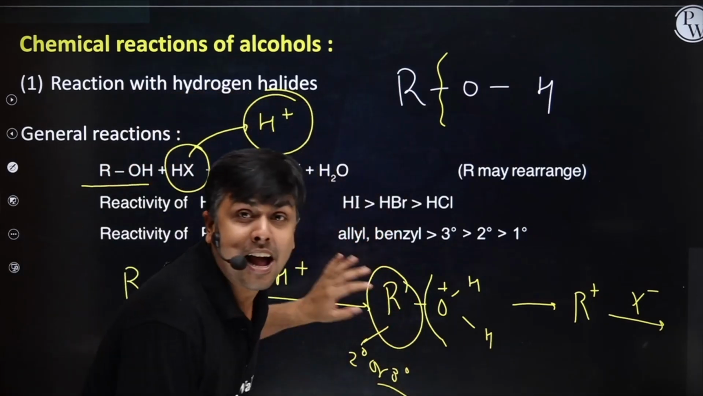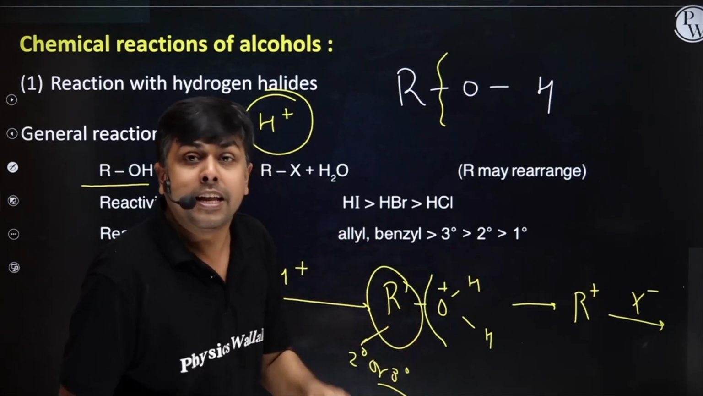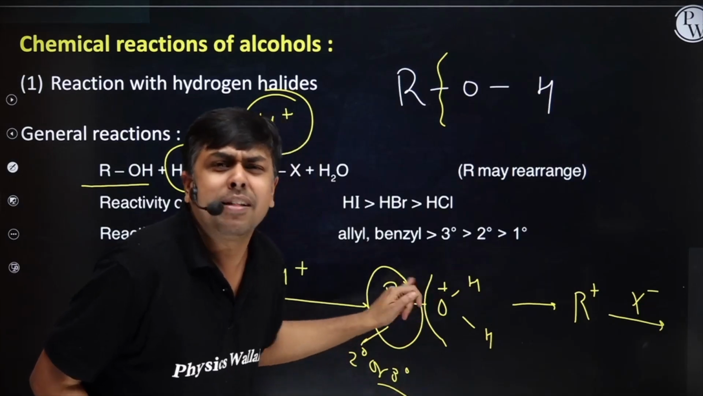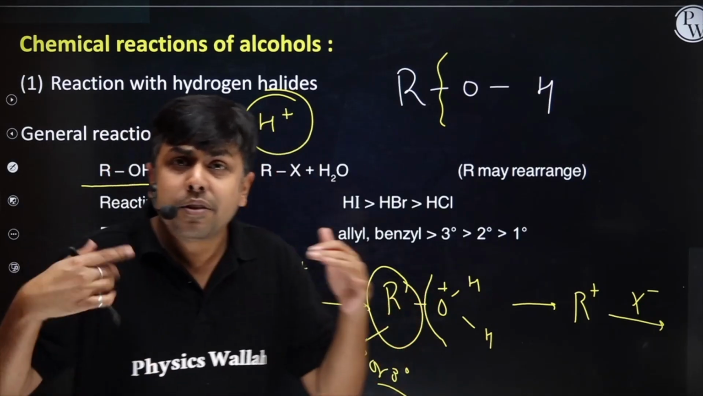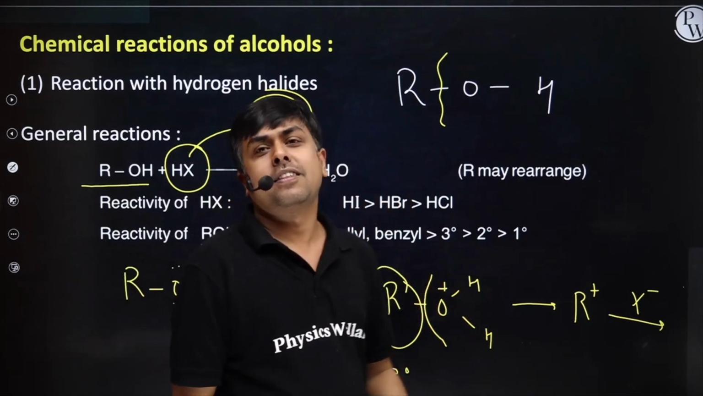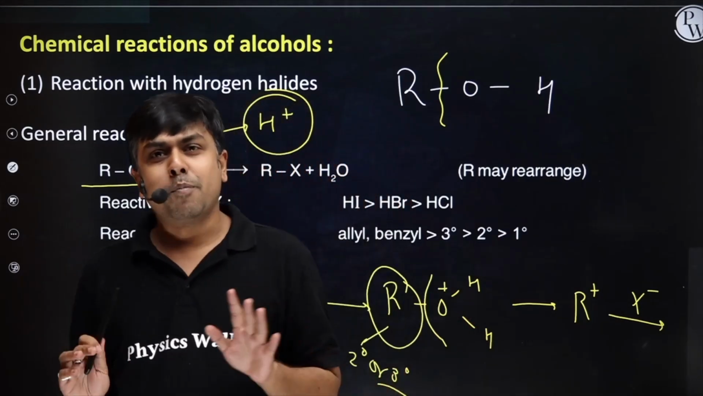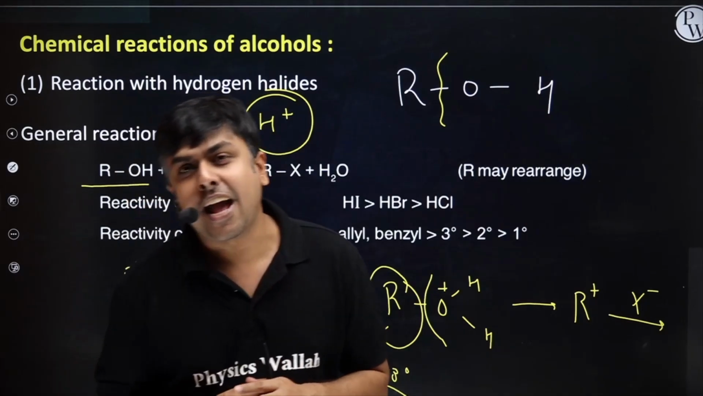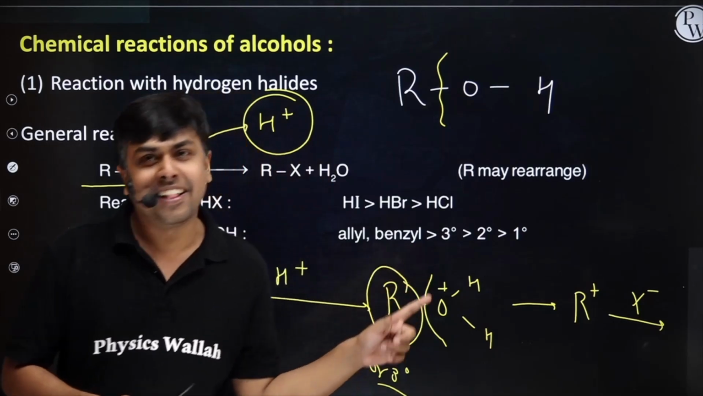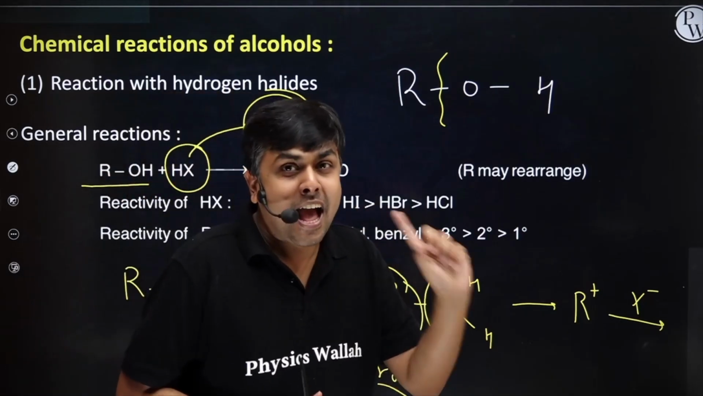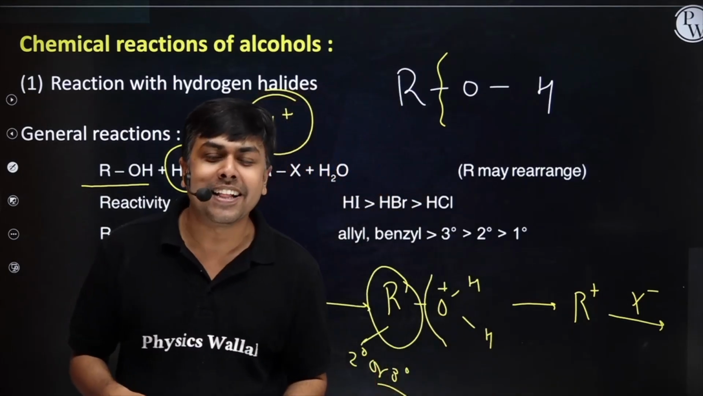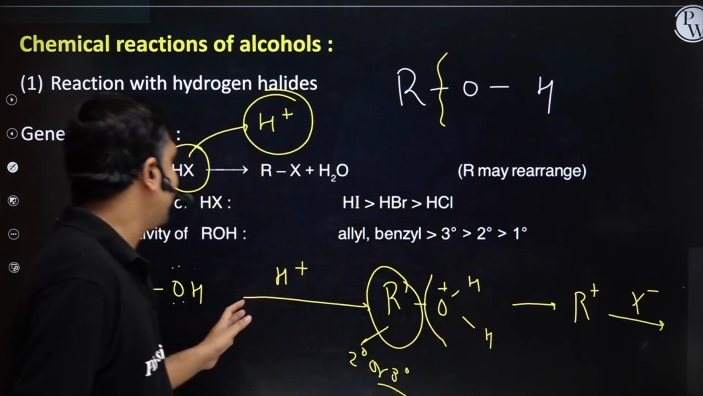If this alkyl group is more bulky and more stable, suppose after the departure of this H2O, I will have the formation of carbocation. If the carbocation formed is more stable, easily remove this H2O, form the carbocation, and then do the attack of X minus. You will have the formation of alkyl halide. So we have formed alcohol from alkyl halide, and now we are going to form alkyl halide from alcohol.